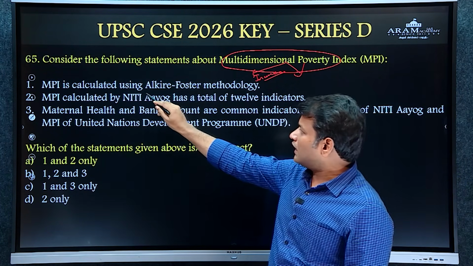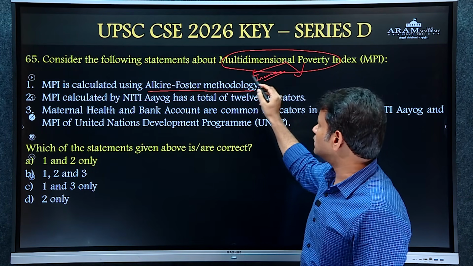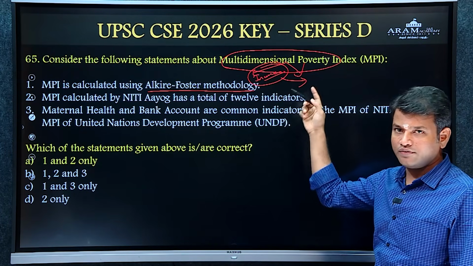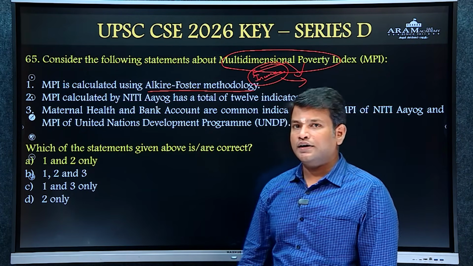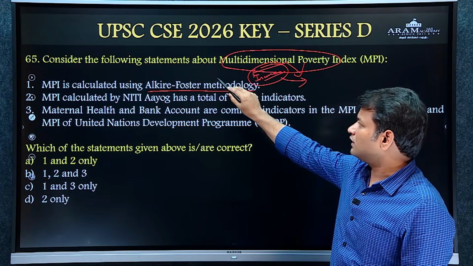So MPI is calculated using the Alkire-Foster methodology. In this methodology, not only income is taken; other parameters like standard of living, health and education improvement will also be taken.